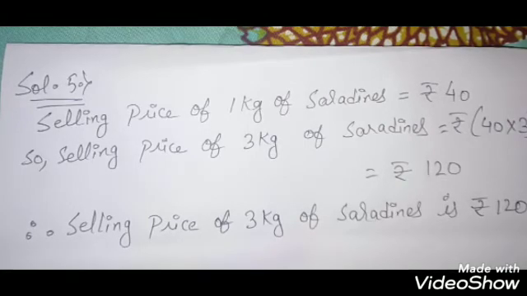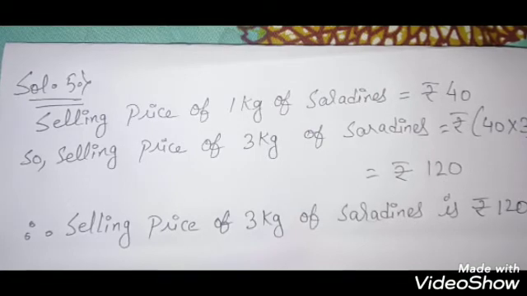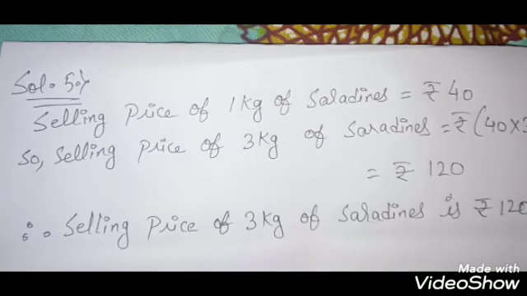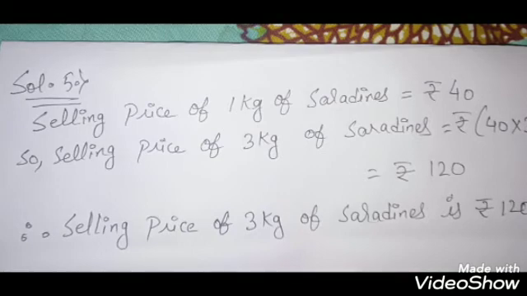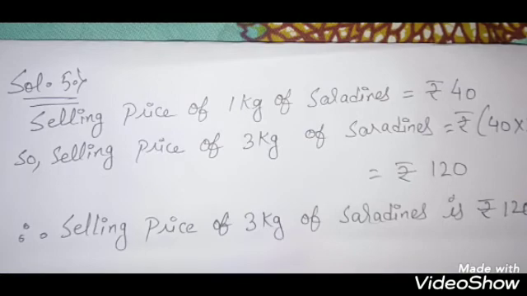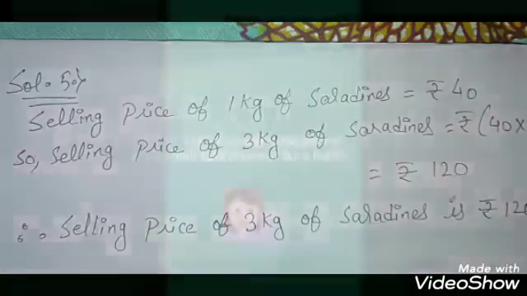Why 40 into 3? Because if the 1 kg price is 40, then the 3 kg price will only increase, and when something increases we multiply it. So therefore it will come rupees 120. So we will write selling price of 3 kg of sardine is rupees 120. How have we got 120? By multiplying 40 into 3. 40 was the price for 1 kg of sardine and we have to find out the 3 kg price. That's why we have multiplied 40 into 3.